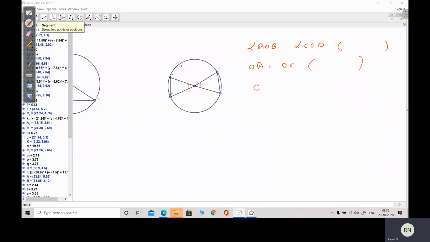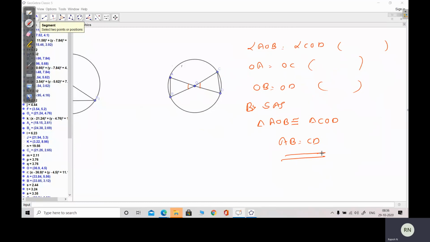Radii of the same circle. OB is equal to OD. What is the reason? Radii of the same circle. Therefore, by the SAS congruence rule, triangle AOB is congruent to triangle COD. Therefore, what can you say? AB is equal to CD. Therefore, if two chords subtend equal angles at the center, then the chords are equal.